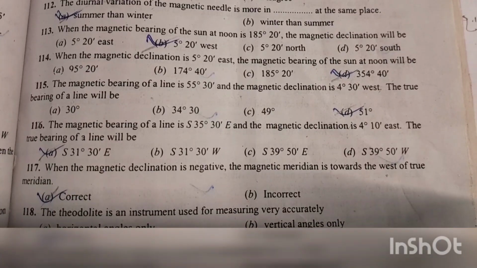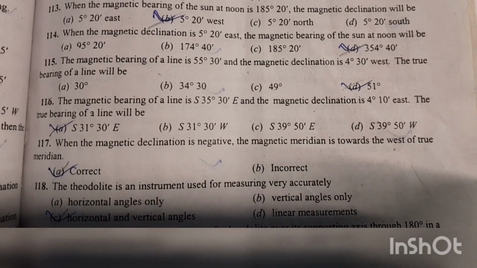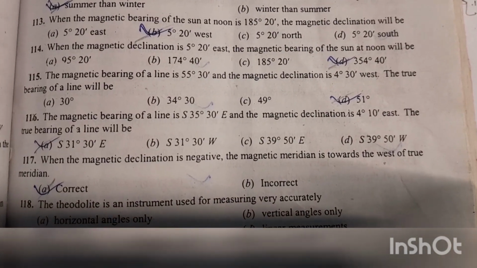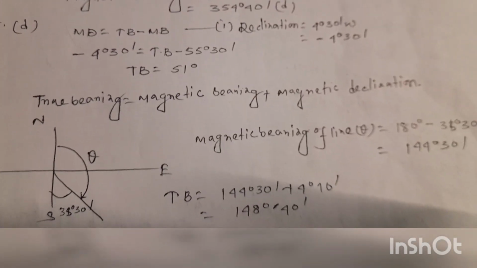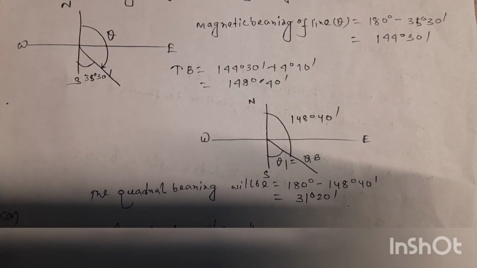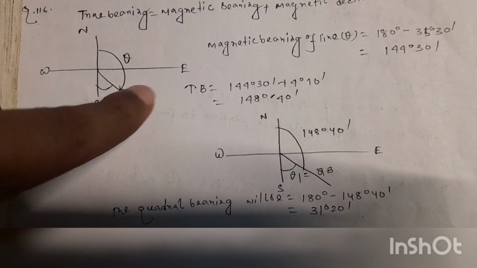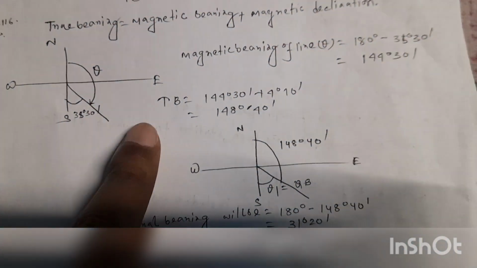Question number 116. The magnetic bearing of a line is south 35 degree 30 second east and the magnetic declination is 4 degree 10 second east. The true bearing of a line will be. We know the formula: true bearing equals magnetic bearing plus magnetic declination. So magnetic bearing of the line is the quadrantal bearing south 35 degree 30 second east. So magnetic bearing will be 180 degree minus this angle, so 144 degree 30 second will be magnetic bearing.